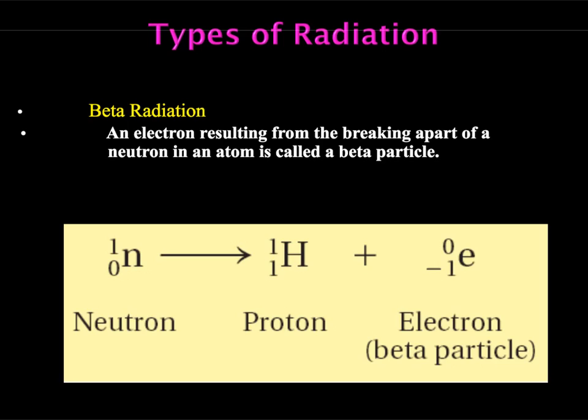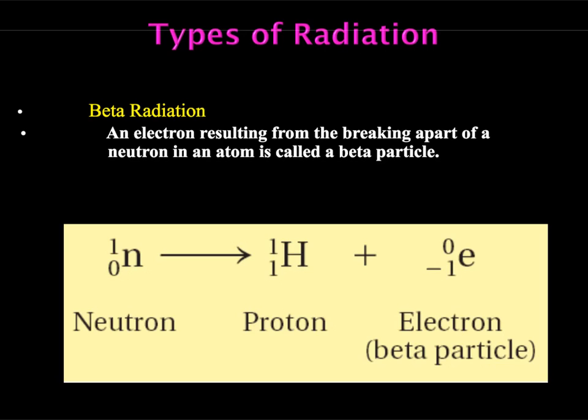And it's going to form a proton, which is the positive charge, and then the electron, which is the negative charge. Well, that negative electron just gets shot right out of that nucleus to give us a little bit more space. And this electron is then a free beta particle that's just floating around out there in space and can do some pretty big damage.